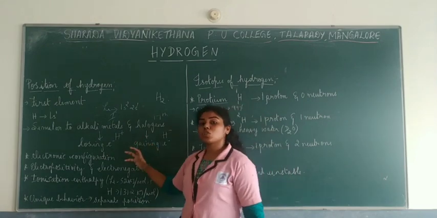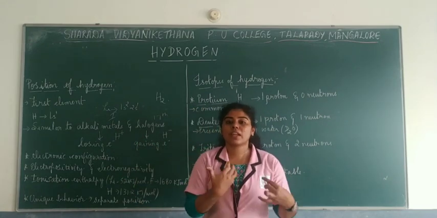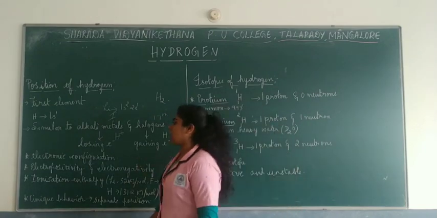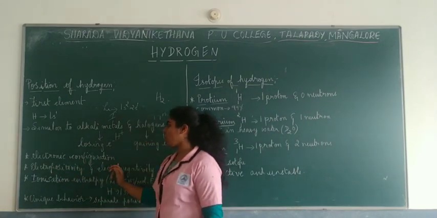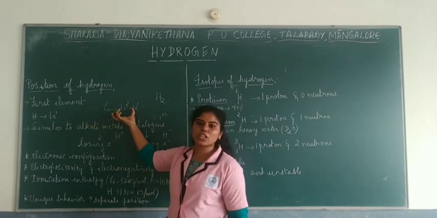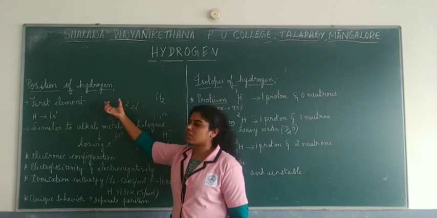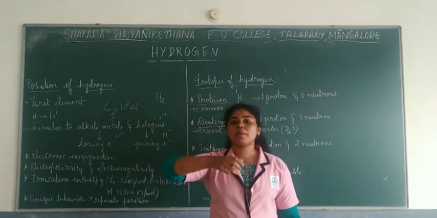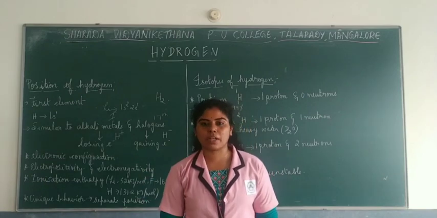Now let us see those properties wherein hydrogen is similar to alkali metals as well as halogens. Let us see that. So first, talking about electronic configuration, as you all know, hydrogen is 1s1. So it is similar to alkali metals, right? They are almost similar to alkali metals. So we can say we can place it near the position of the alkali metals itself.